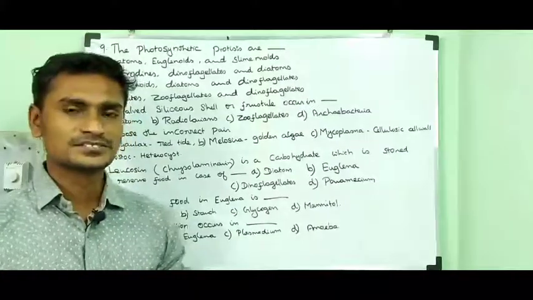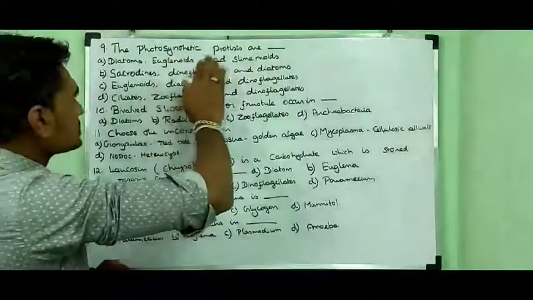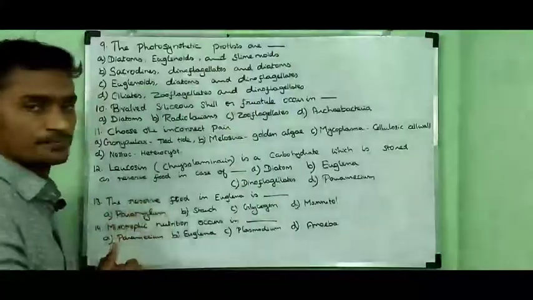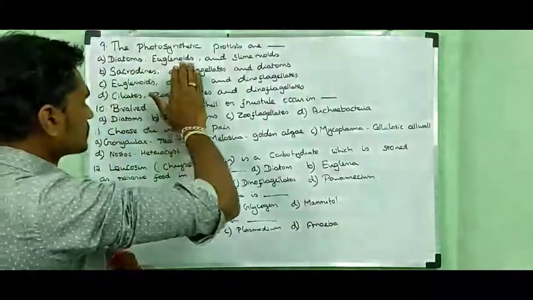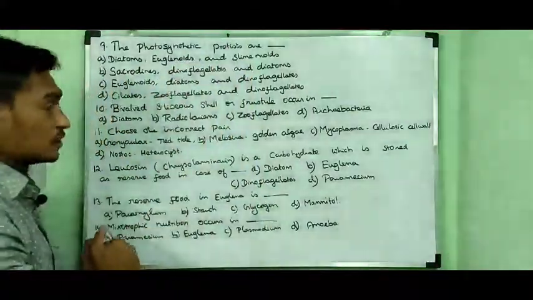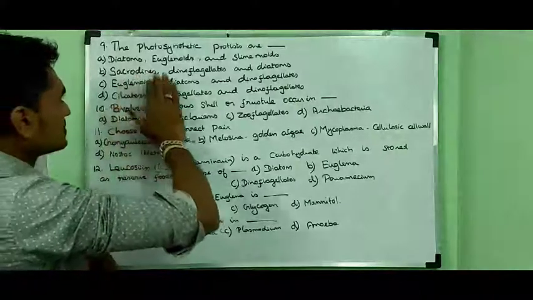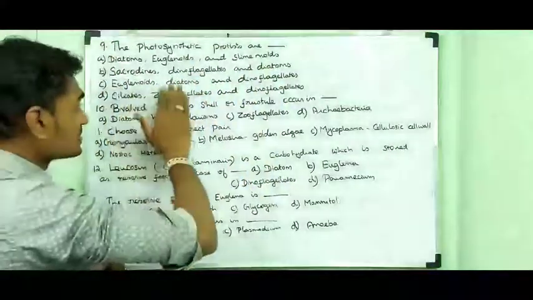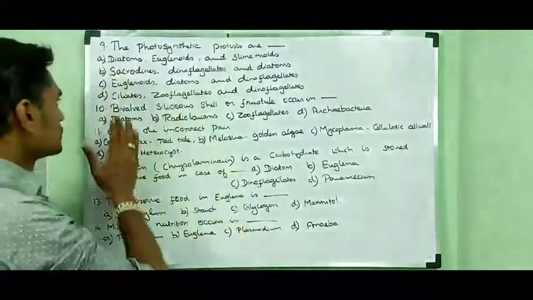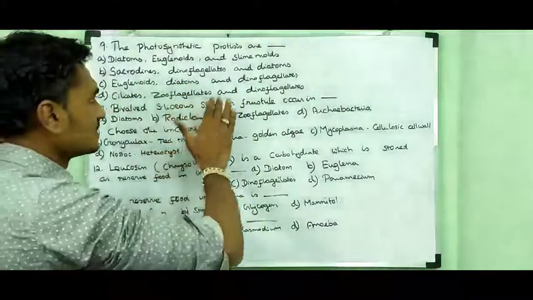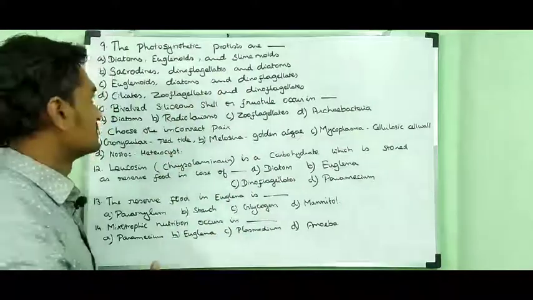The ninth question. The photosynthetic protista are dash. Option A, diatoms, euglenoids and slime moulds. Option B, sarcodines, dinoflagellates and diatoms. Option C, euglenoids, diatoms and dinoflagellates. Option D, ciliates, zooflagellates and dinoflagellates.